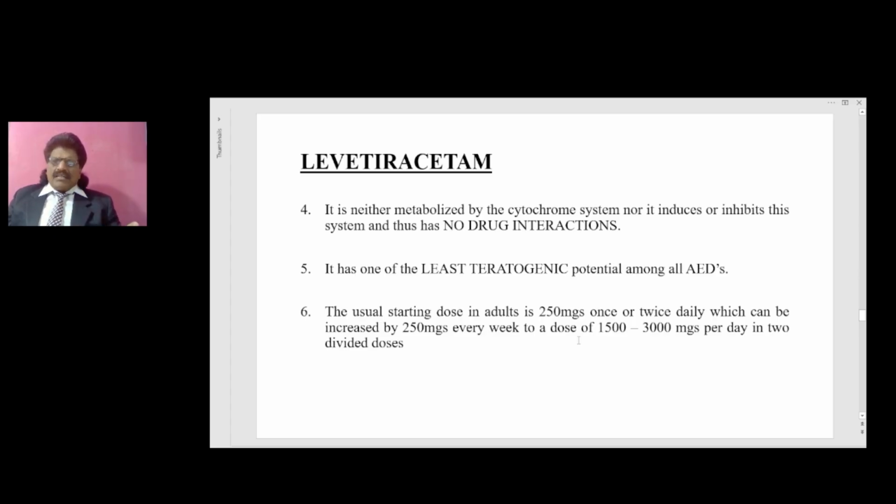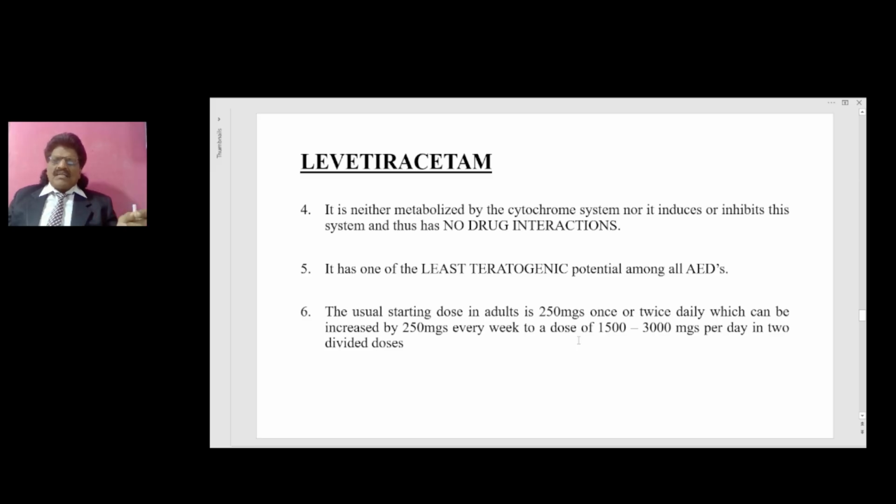It is neither metabolized by the cytochrome system, nor does it induce or inhibit the system, and thus has no drug interactions. It has one of the least teratogenic potentials among all AEDs, and therefore can be safely given in pregnancy with epilepsy. The other drugs which can be given are lamotrigine and oxcarbazepine.